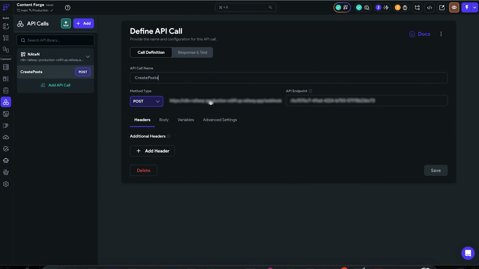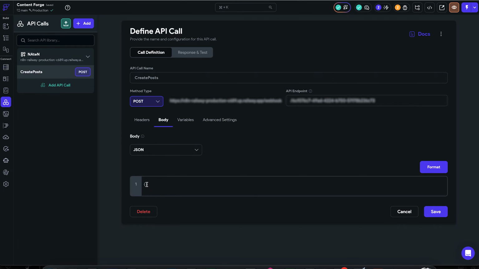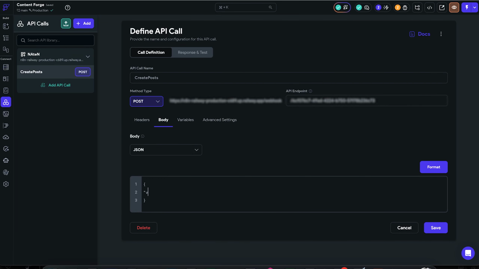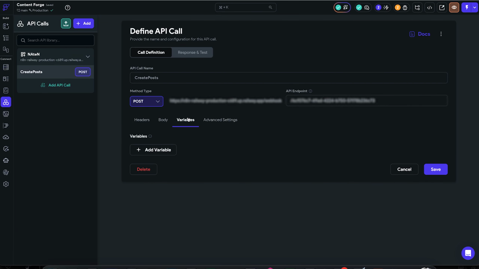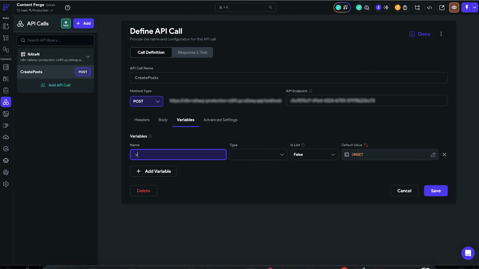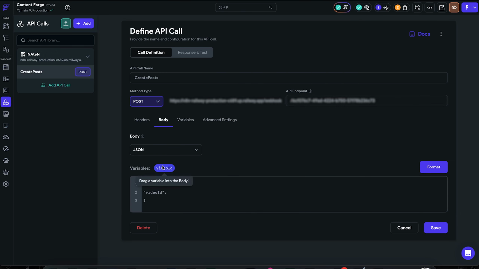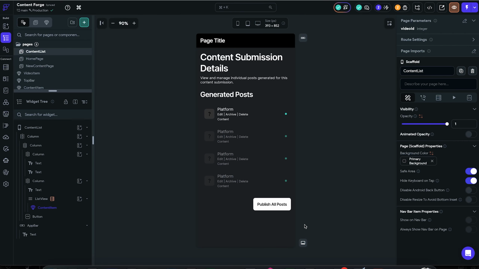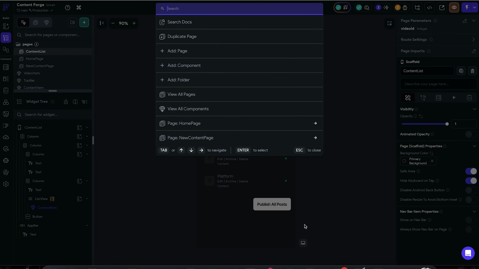So on create post, we have a variable. It's a JSON. The variable name will be video ID. I'm gonna explain it a bit more, but bear with me. Video ID. Yes. Save. Let's call our API.